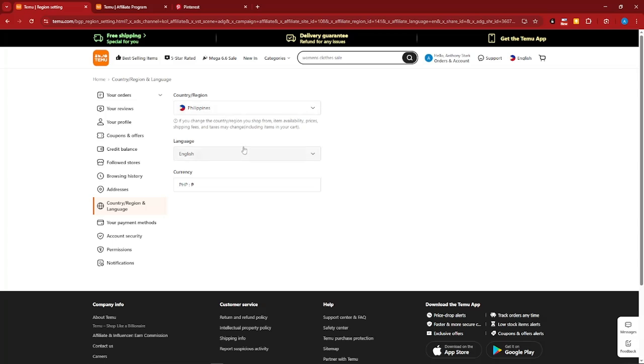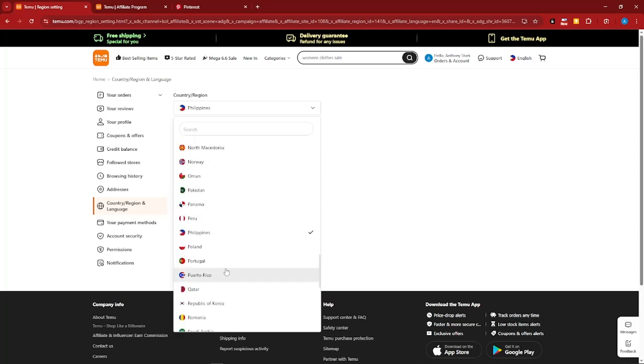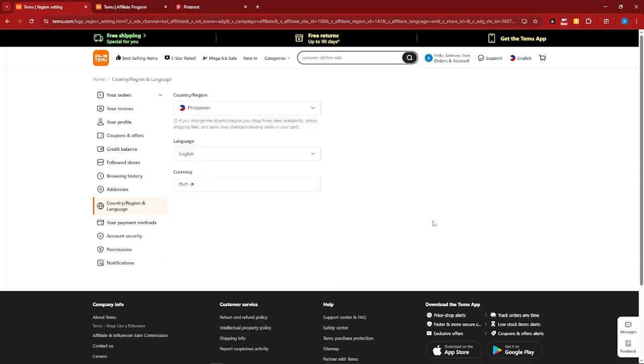So first things first, go to language and choose the language that you want. Even though I'm working in the Philippines right now, I can choose the language for English or Filipino. Now, for the country and region, you can choose which one you want. If you want to go to Spain or South Africa, Sweden, Switzerland, this depends on your choices. The currency will also follow the country and region that you have chosen. All right? So, still, I'm going to remain in the Philippines here, or for the sake of discussion, I'm going to change this one to the US.